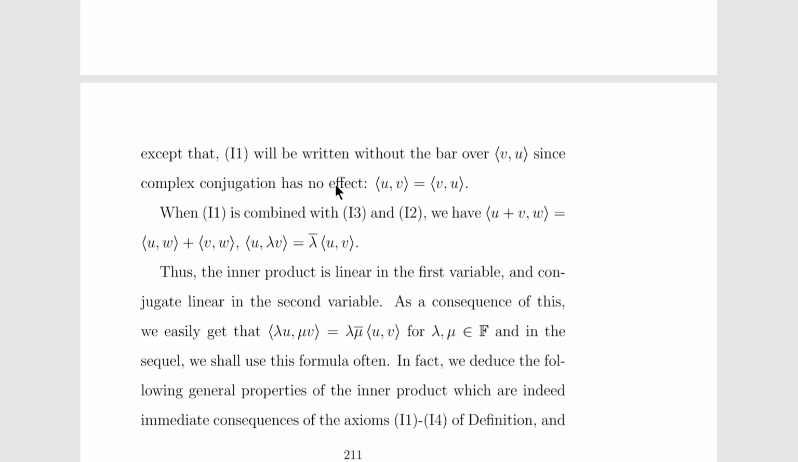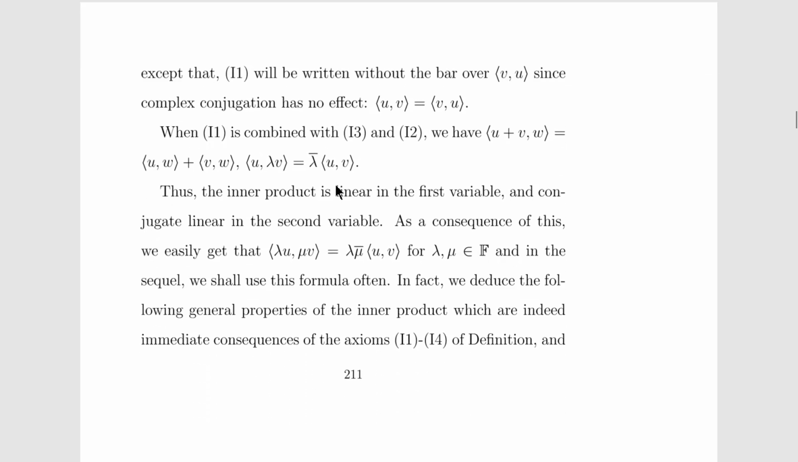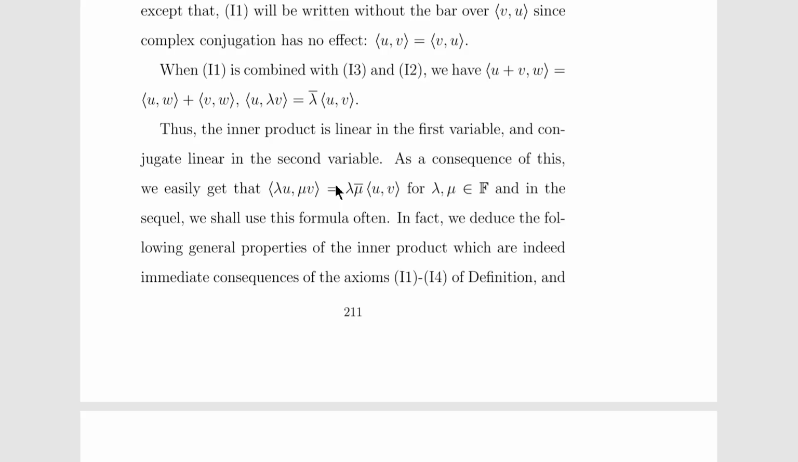As a consequence of this, we easily get that the inner product of lambda u and mu v is equal to lambda times the conjugate of mu times the inner product of u comma v, for lambda, mu belonging to the field F. And thus we shall use this formula often.